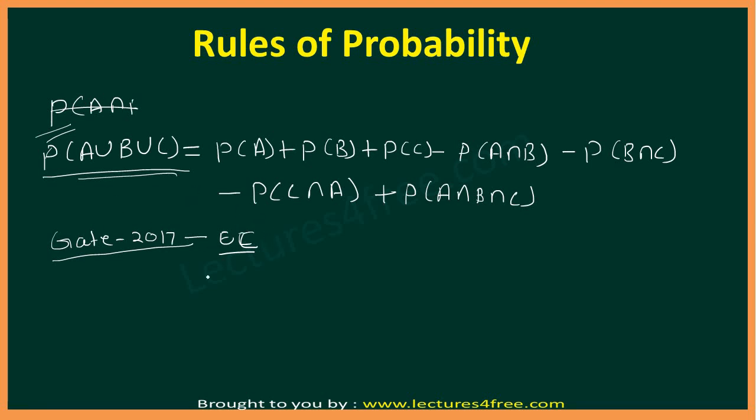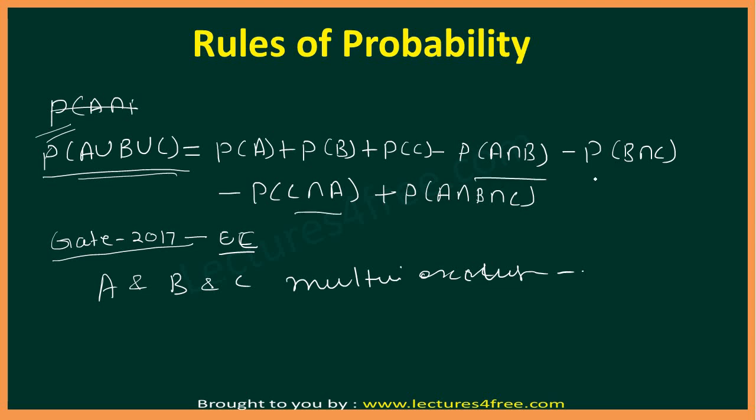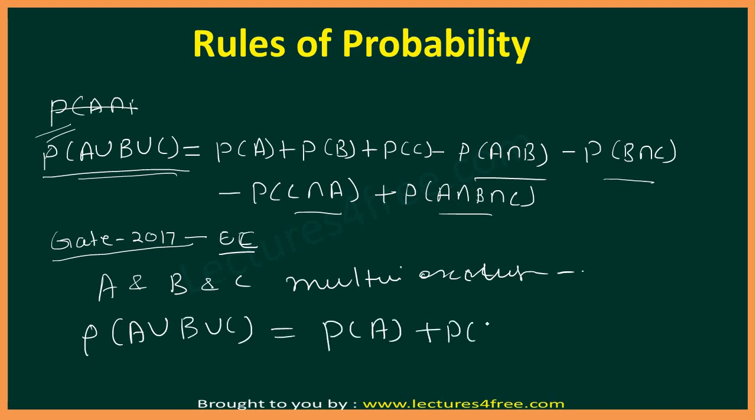Okay, so this formula you can remember for three events, and if our three variables A, B and C are mutually exclusive, then all the intersection terms will be 0. So we can write probability of A union B union C is equal to PA plus PB plus PC.